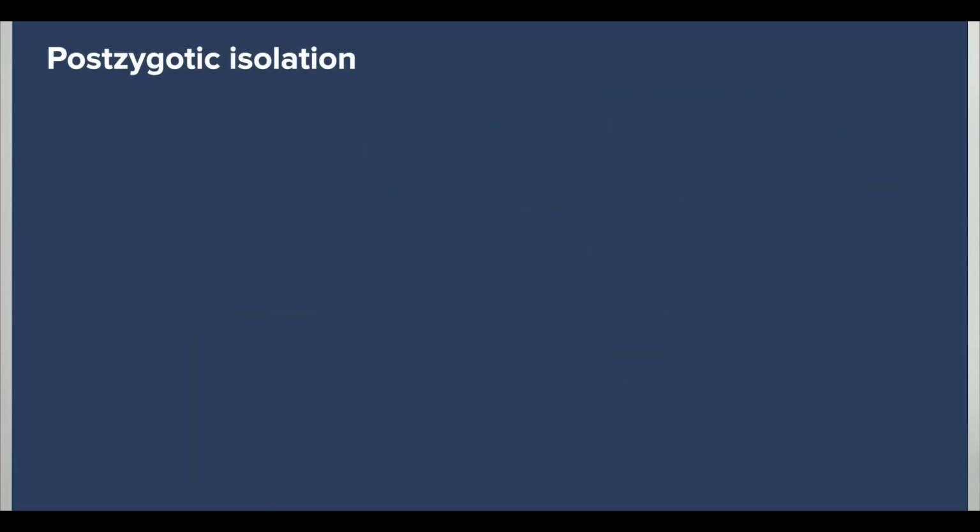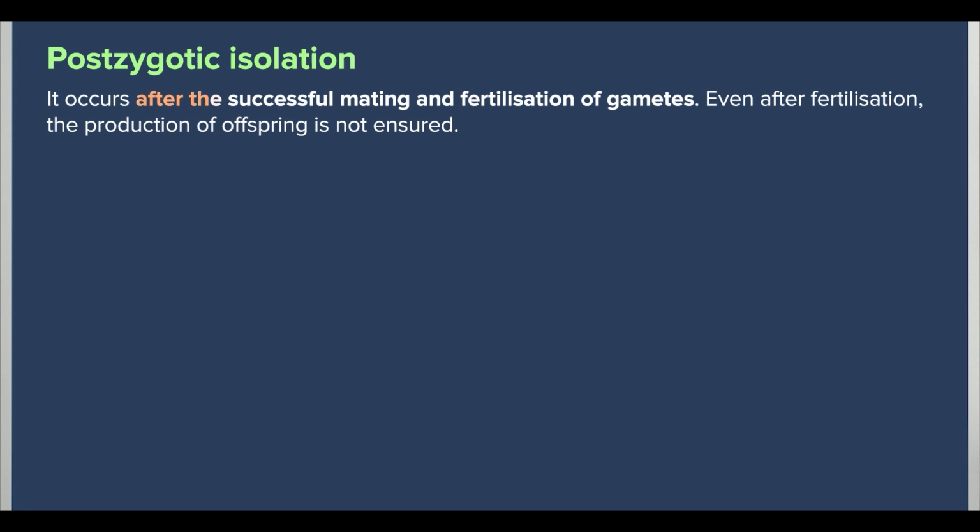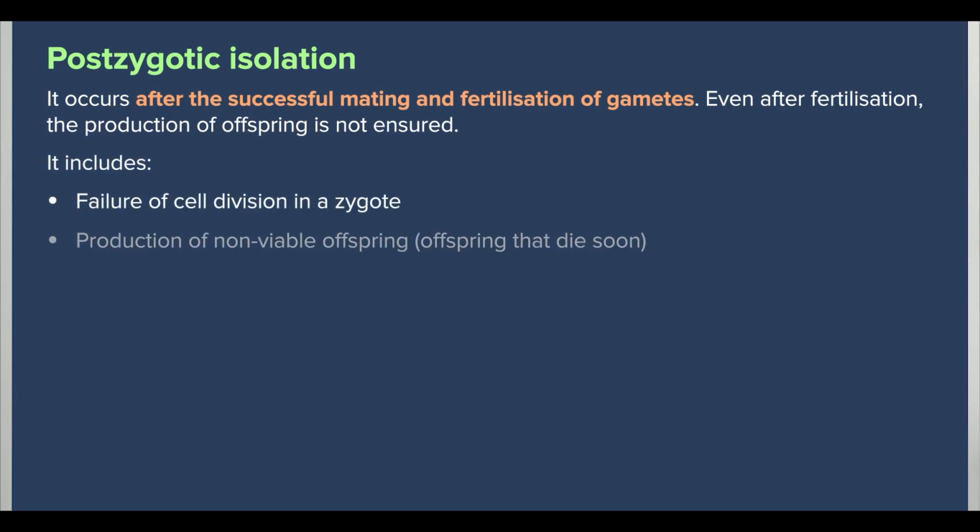Now, talking about the postzygotic isolation mechanism, it occurs after the successful mating and fertilization of gametes. Even after fertilization, the production of offspring is not ensured. This isolation mechanism includes the failure of cell division in a zygote, the production of non-viable offspring or viable sterile offspring.